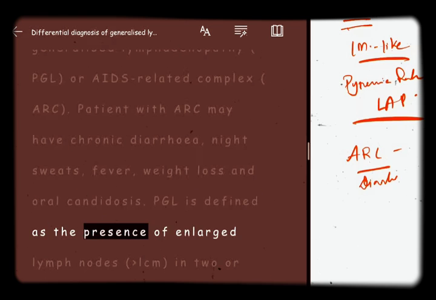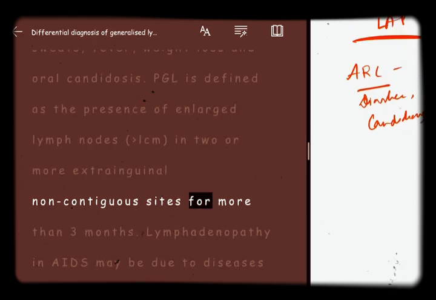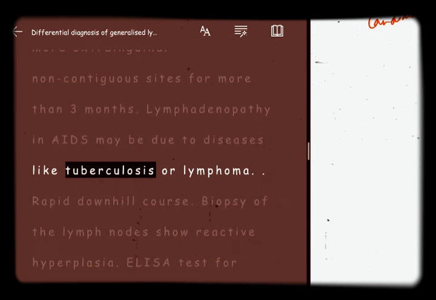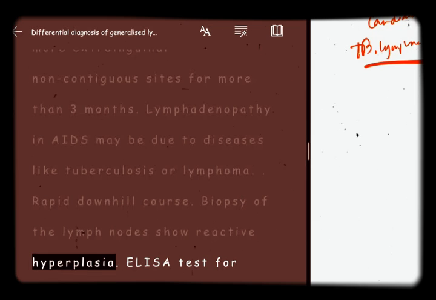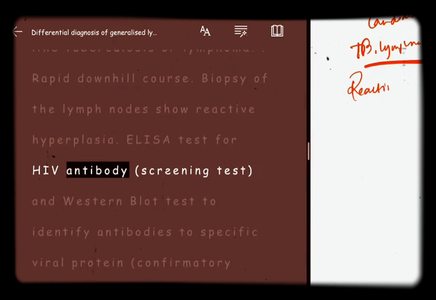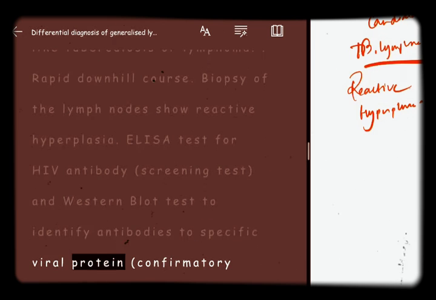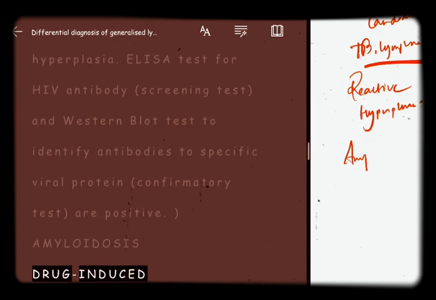PGL is defined as the presence of enlarged lymph nodes, more than 1 cm, in 2 or more extrainguinal non-contiguous sites for more than 3 months. Lymphadenopathy in AIDS may be due to diseases like tuberculosis or lymphoma. Rapid downhill course. Biopsy of the lymph nodes shows reactive hyperplasia. ELISA test for HIV antibody, screening test, and Western blot test to identify antibodies to specific viral protein, confirmatory test, are positive. Amyloidosis. Drug-induced.